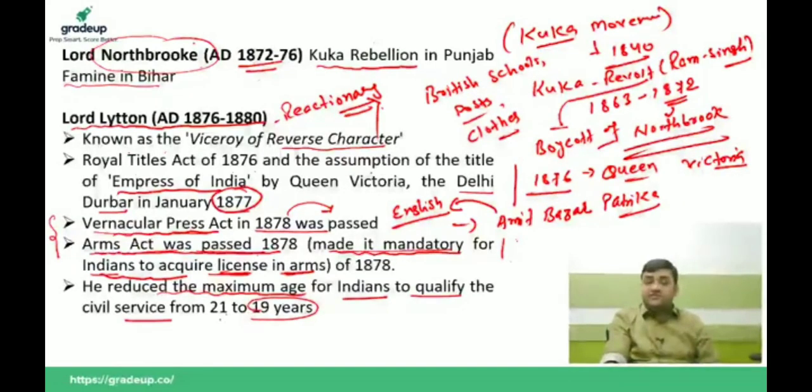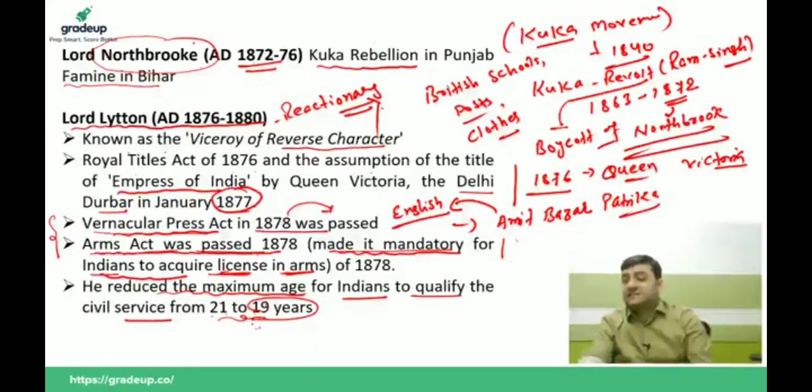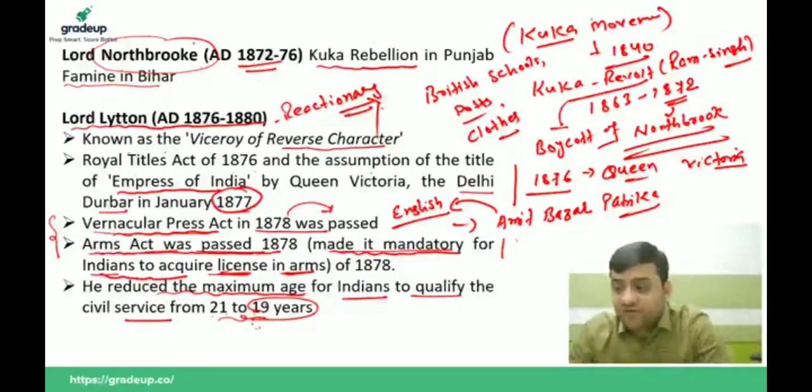And why did he reduce it? Because at the age of 19, most people were not able to graduate, and in order to qualify for the civil services, an individual must be a graduate. So by this age, most Indians were not able to graduate. That is why he reduced the age from 21 to 19, just to stop Indians from entering the civil services exam. That is why he is called the Viceroy of reverse character.